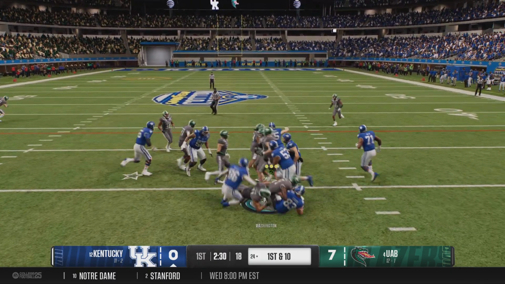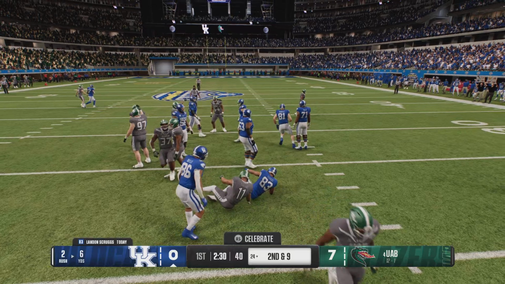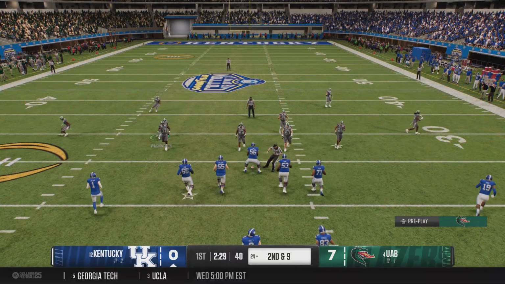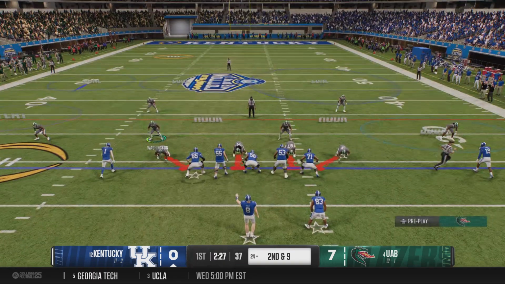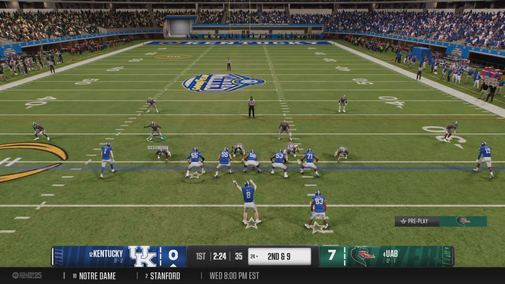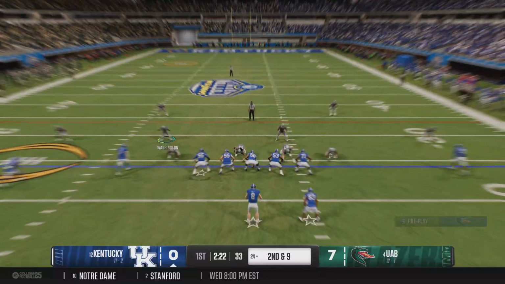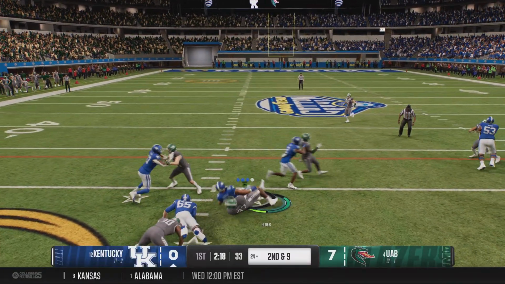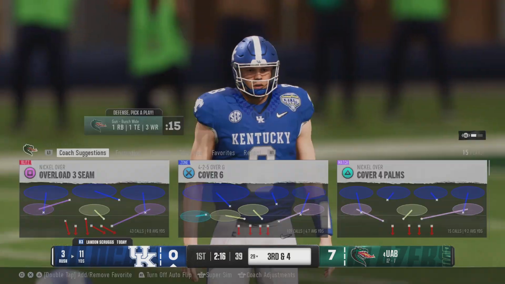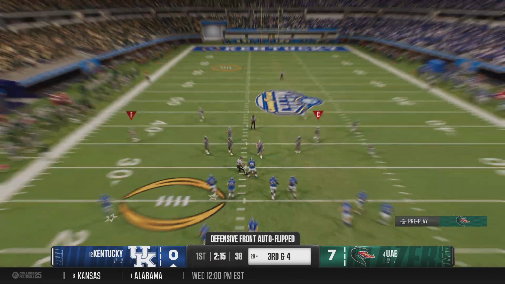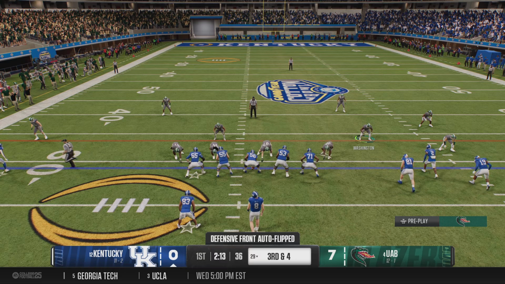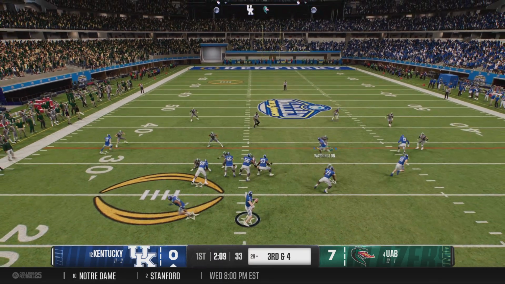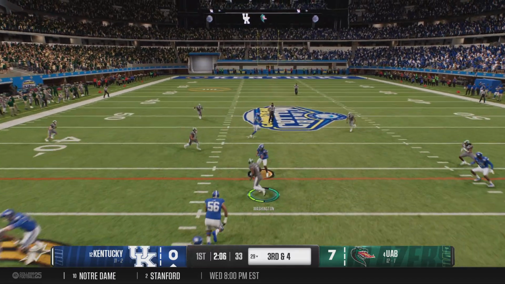They're going to run it here. Only a small gain. Now looking at 2nd and 9. Out of the shotgun, he hands it off. That's a solid gain. Moves the ball to the 29. It's not a huge gain here, but if you add up multiple runs like that throughout the course of a game, by the 4th quarter, you're going to start to see that affect the defense.